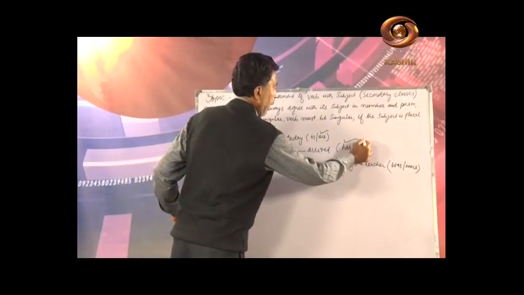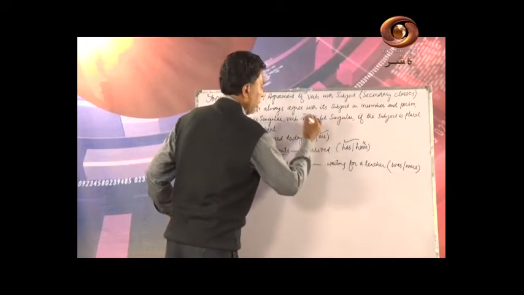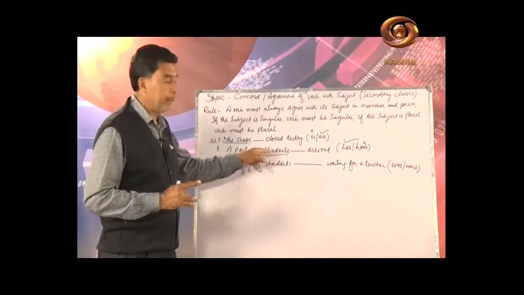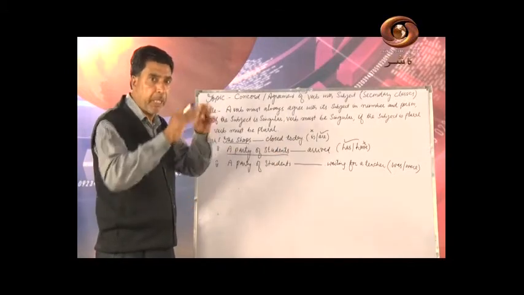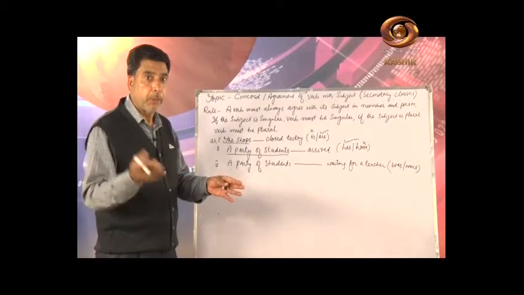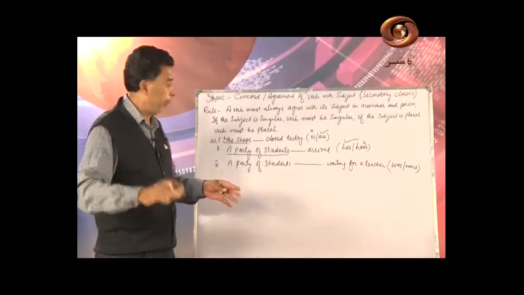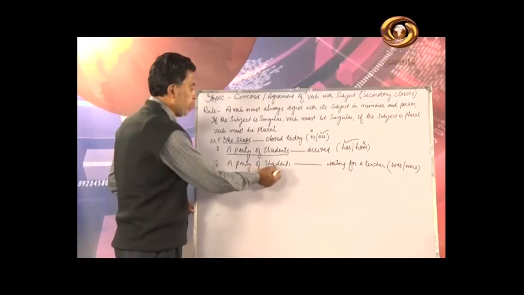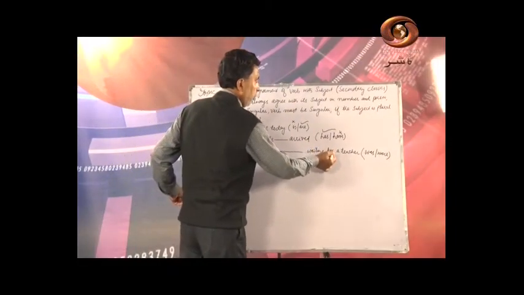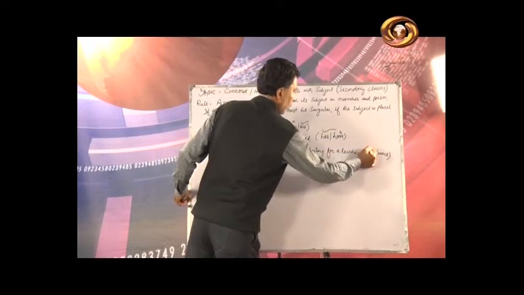We cannot say have arrived. So singular subject, not plural subject, because I am talking it in general. I am talking about a party. No doubt they are the students, many in number. A party of students once again waiting for a teacher, was waiting.